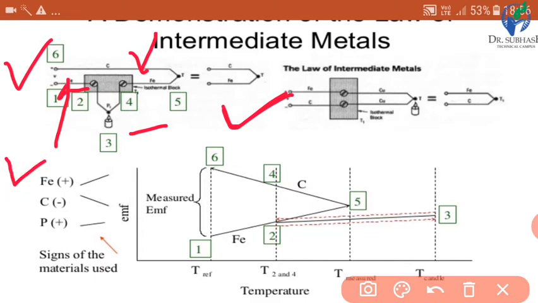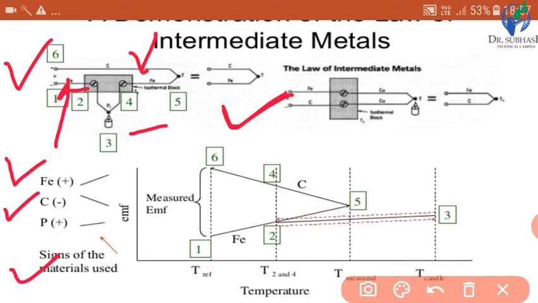Iron is used as a positive electrode, carbon is used as a negative electrode. So these are the signs used for the metals in this case.